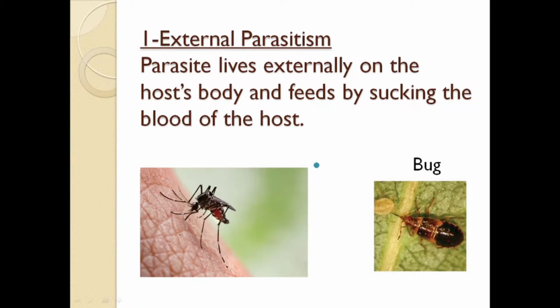So the mosquito is a parasite and the animal body is the host. So the mosquito sucks the blood and takes the blood from the living organism, causing harm to the living organism. So the mosquito and the bug are external parasites, living on the body of the living organism by sucking its blood, causing harm for the host.